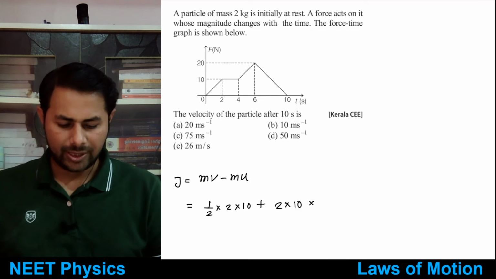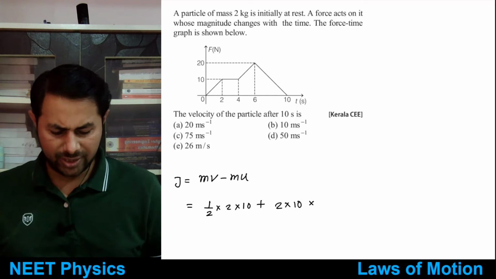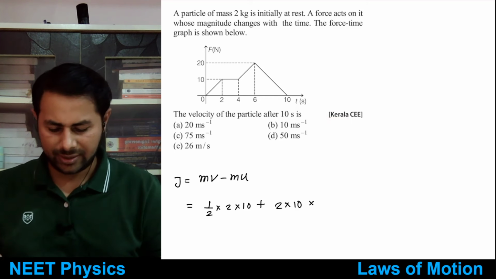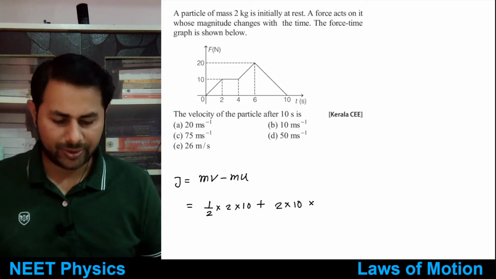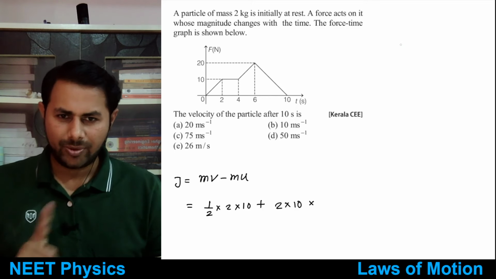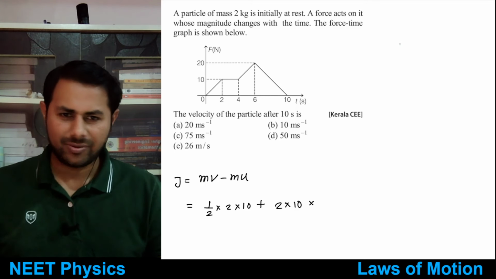Okay, let me tell you. So this question is just knowing about that area, nothing else. Otherwise it's similar to the other questions that we saw. Half of sum of parallel sides multiplied by h. Very good.